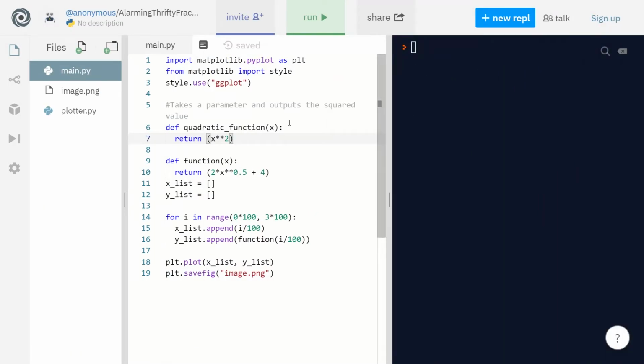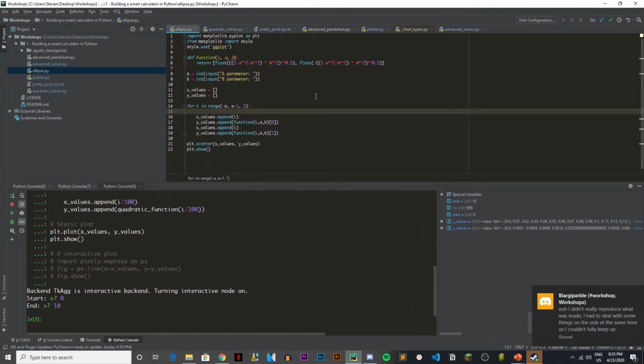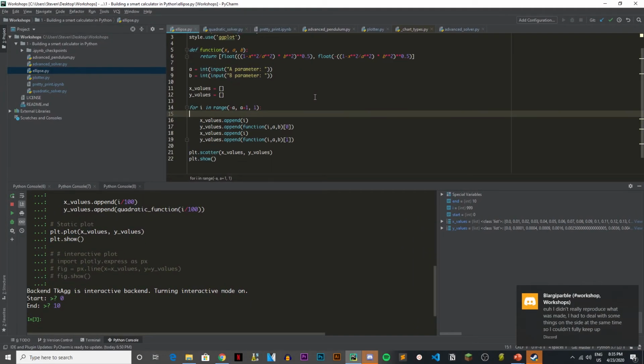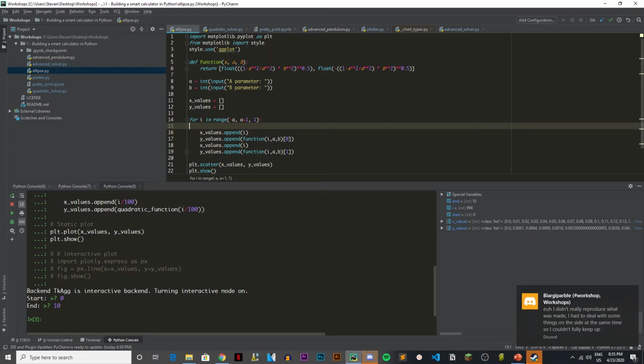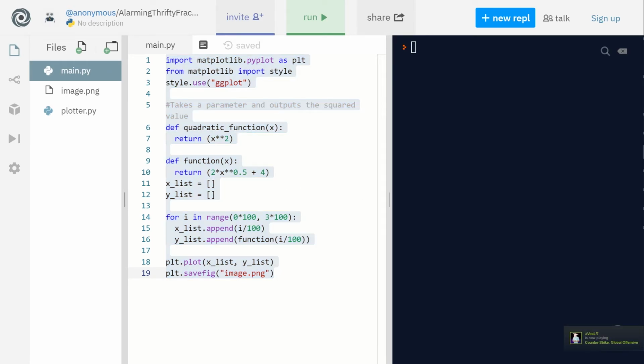So that's our basic plot. I want to show you guys what I did with an ellipse. This is not something we're going to code, but I had to deal with something on the side. Here, I'll send you the code right now. Here's the code for what I wrote for this part.